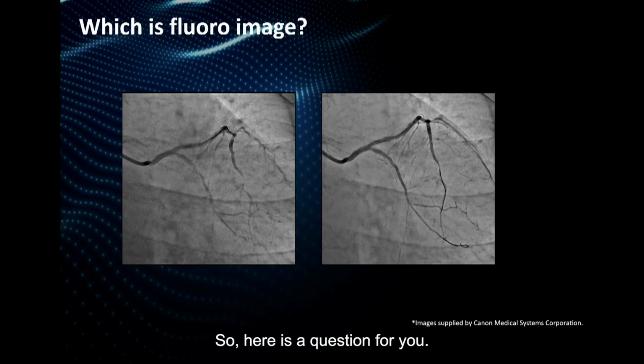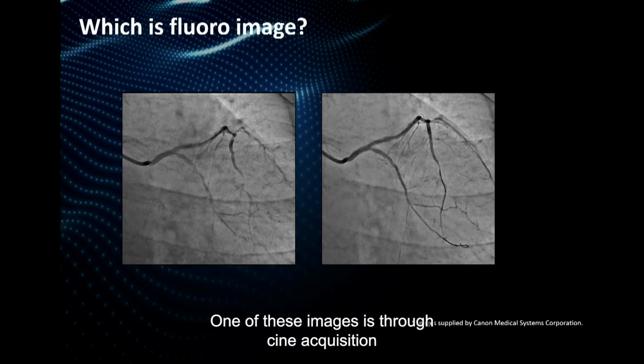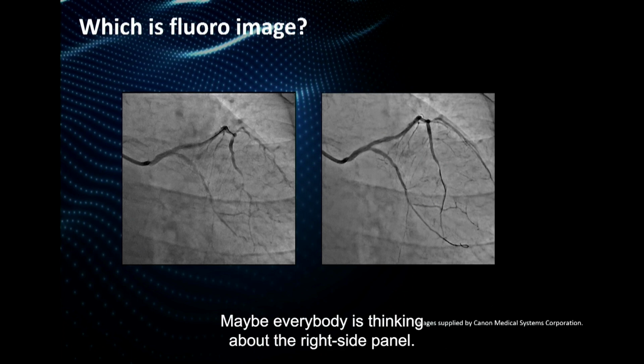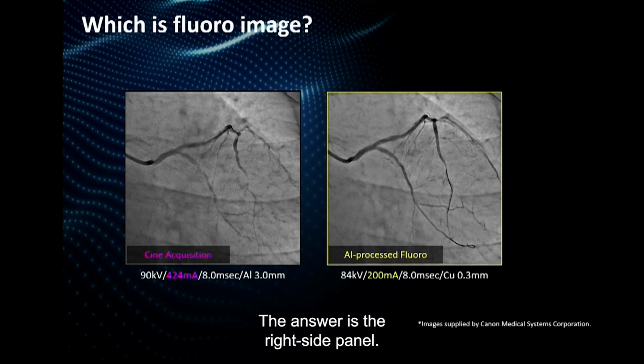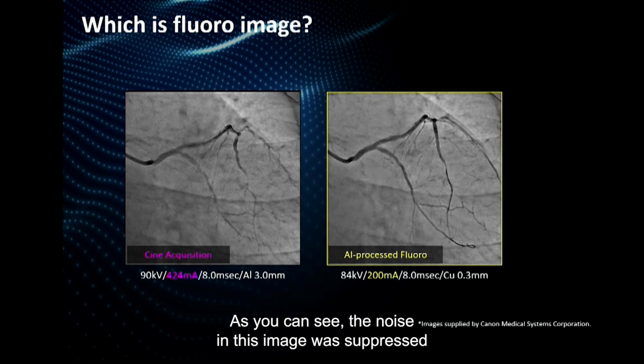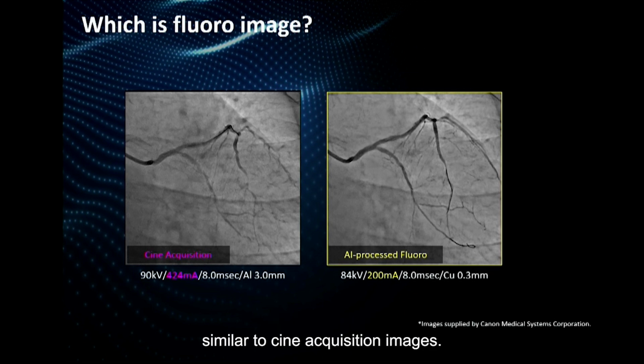So here is a question for you. One of these images is for cine acquisition, while the other is for fluoroscopy. So which one do you think is a fluoroscopy? Maybe everybody thinks about the left side panel, but the answer is the right side panel. Then, as you can see, the noise in this image is well suppressed, and the vessel looks quite sharp, similar to cine acquisition images. So, what is happening here?